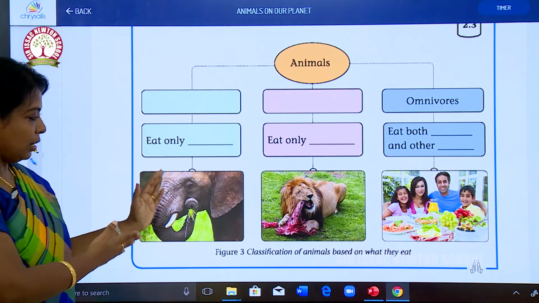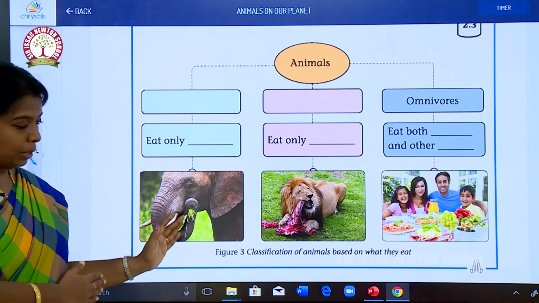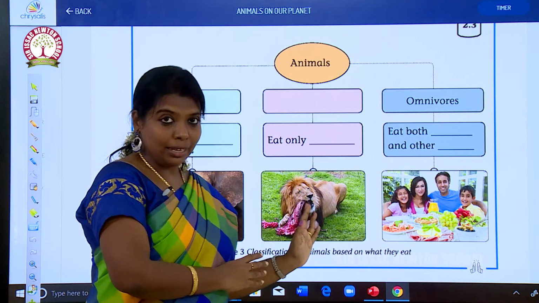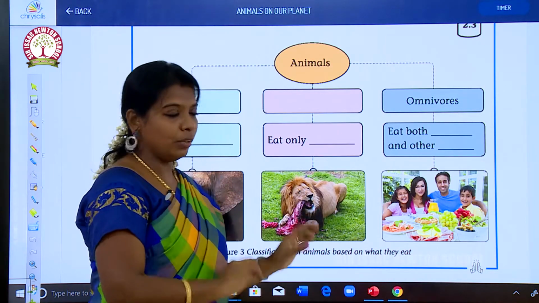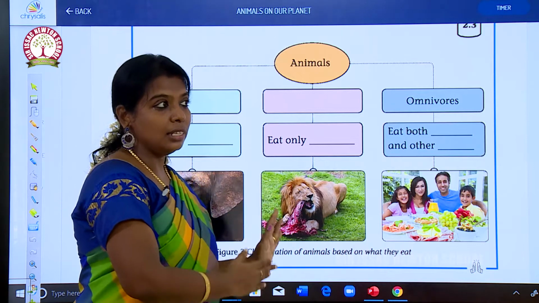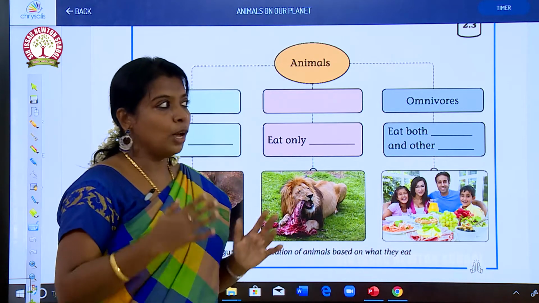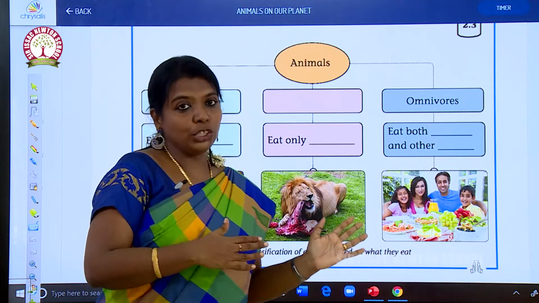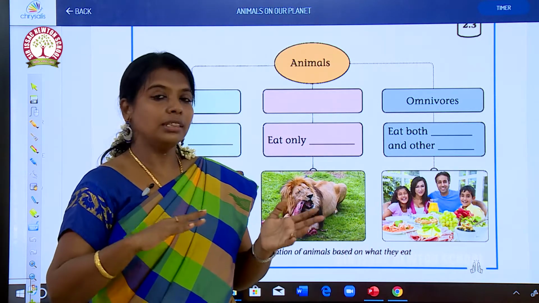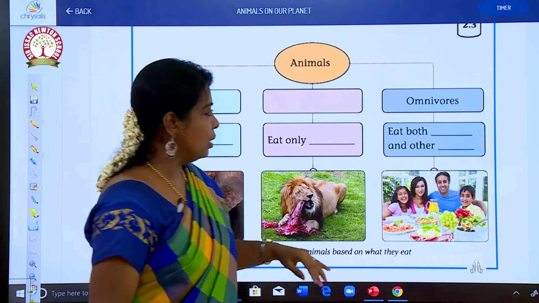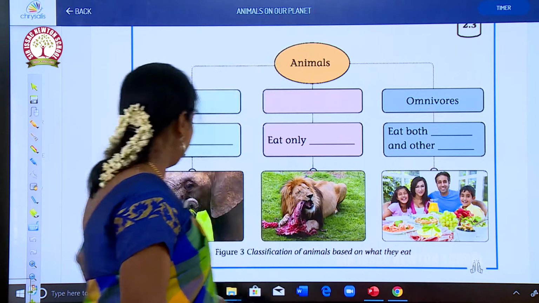So it is one kind of animal. Here, the lion or tiger eats only flesh. This is another kind. And some animals eat both flesh and plants. These come under another class, omnivores.